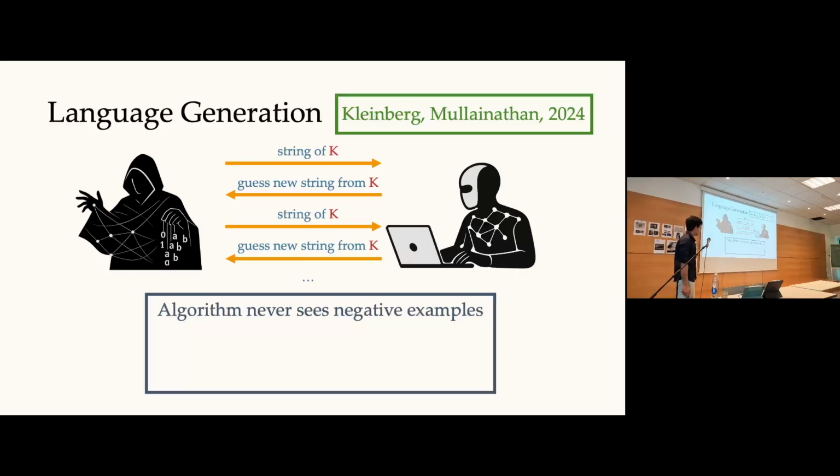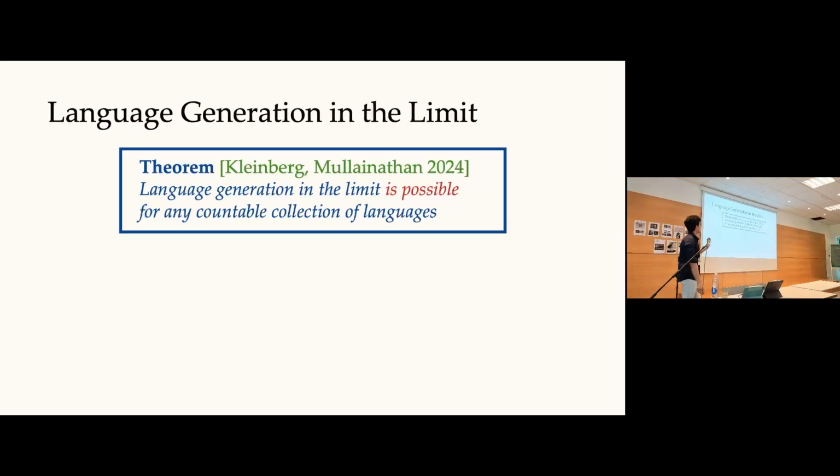And again, a few properties. The algorithm is never seeing negative examples here. It's getting no feedback. And for the sake of simplicity, or for this model to make sense, we'll assume all languages are infinite. Otherwise, at some point, we'll have nothing new to generate. Cool. So this is the core result that Kleinberg and Mullainathan showed. It's very clean, very nice. They showed that language generation in the limit is possible for all countable collections.